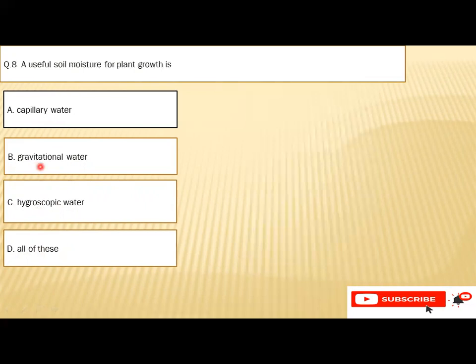Question number eight is a useful soil moisture for plant growth is A. Capillary water, B. Gravitational water, C. Hygroscopic water, or D. All of these. So the right option is A, that is the capillary water.